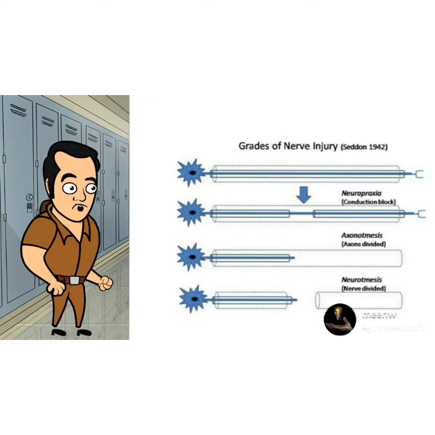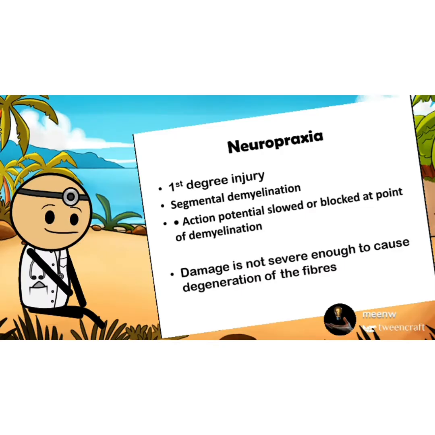According to the Seddon classification, nerve injury is divided into three grades. Grade 1, that is neuropraxia, grade 2, that is axonotmesis, and grade 3, that is neurotmesis. Neuropraxia is a first degree injury according to the Seddon classification of nerve injury. In it, there is a segmental demyelination. Segmental demyelination means that there is a patchy breakdown of the myelin sheath.